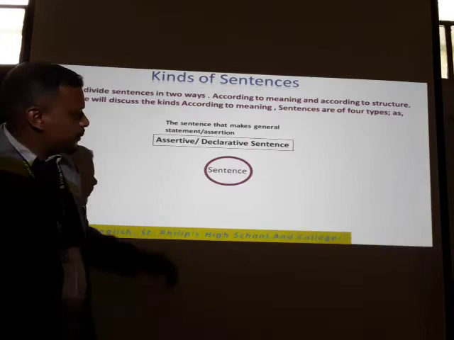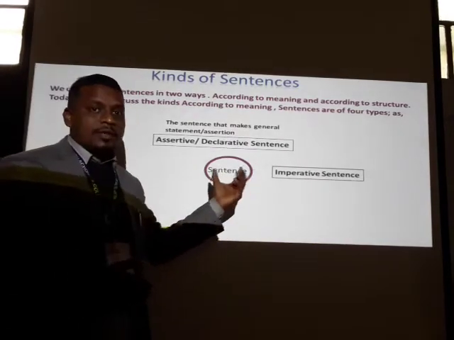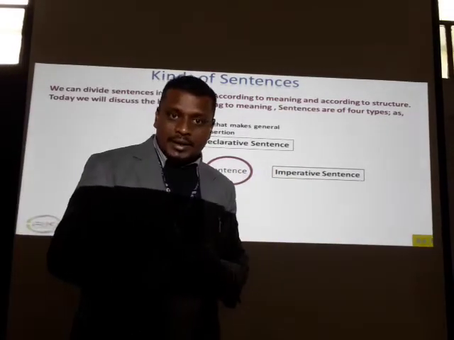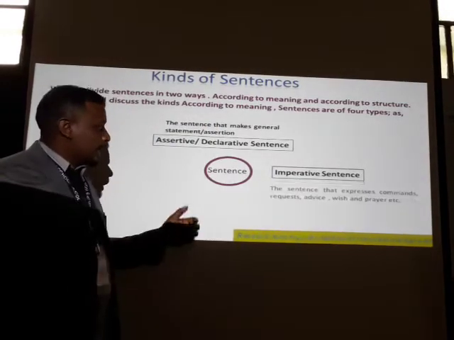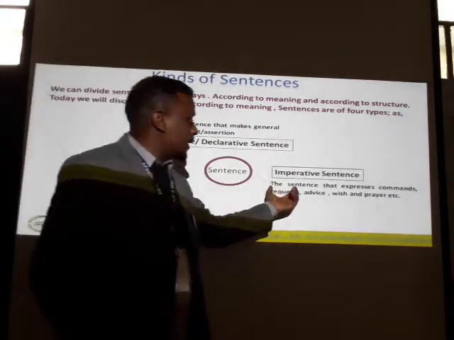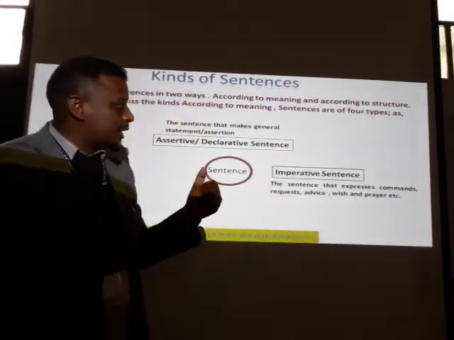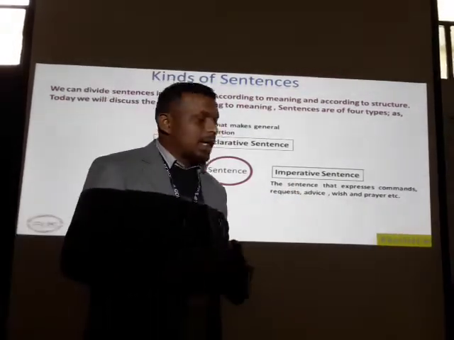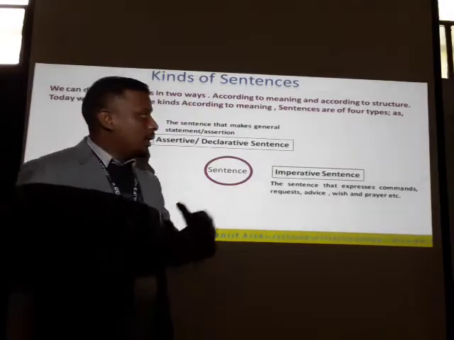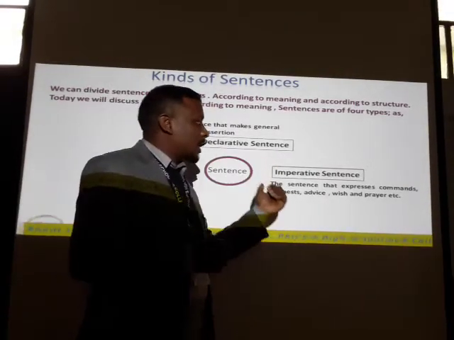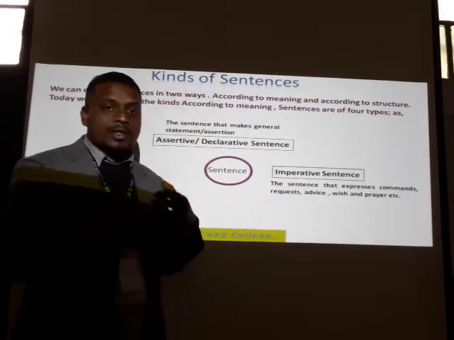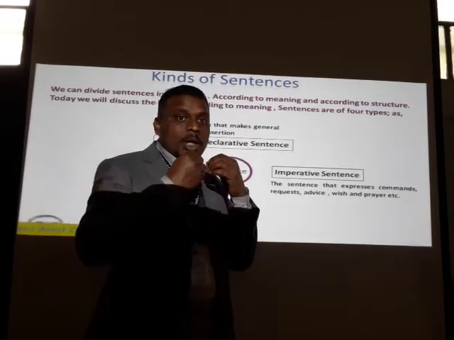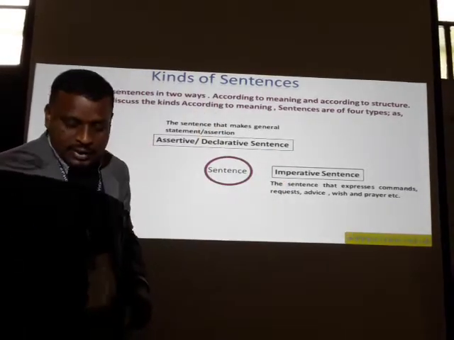Then the second type of sentences is imperative sentences. You can see the sentence that expresses commands, request, advice, wish, and prayer, etc. is called imperative sentence.